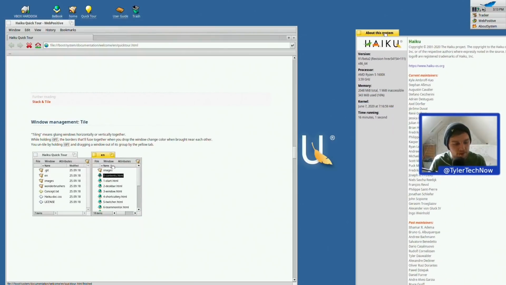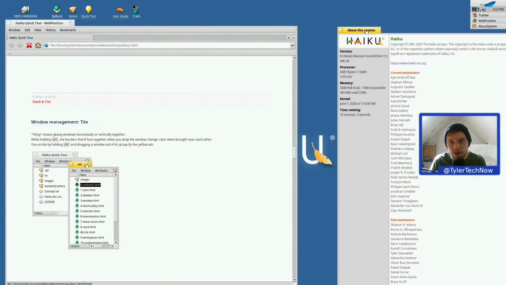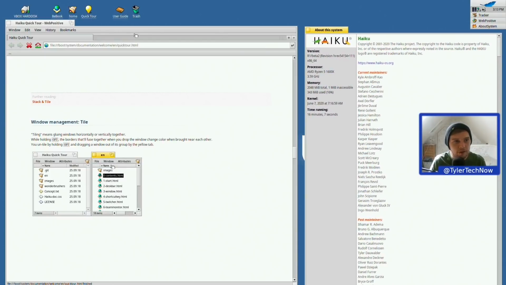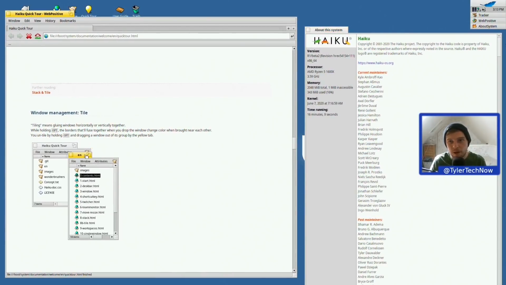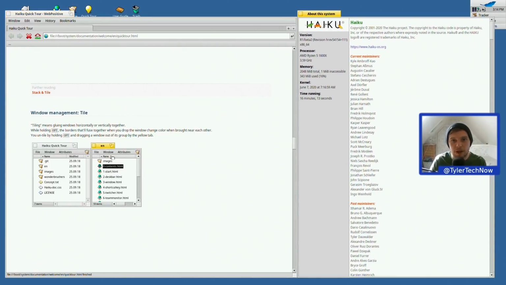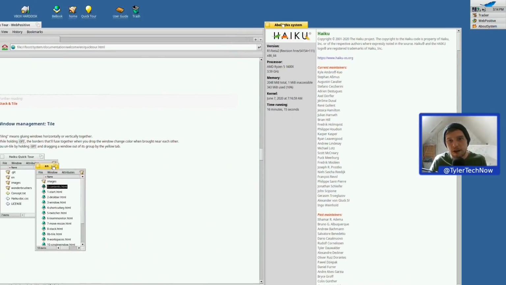Okay, let's give that another go. So we're going to hold the Windows key. We're going to drag it to the side. Okay, it's not doing it this time. Let me just move that up a bit. Right, holding the Windows key. There we go. So that's now going to be joined together. Okay, that's quite interesting too.